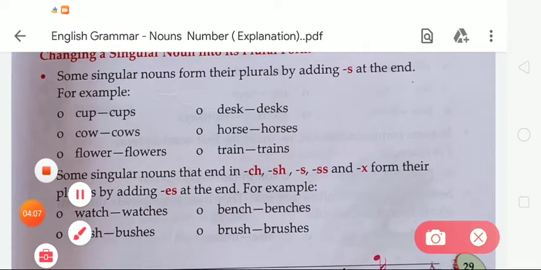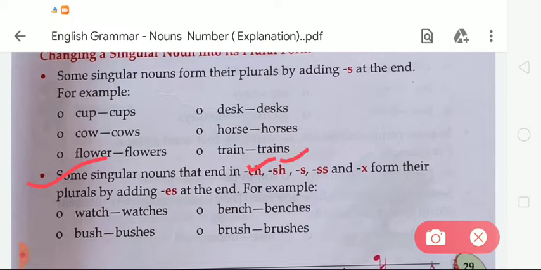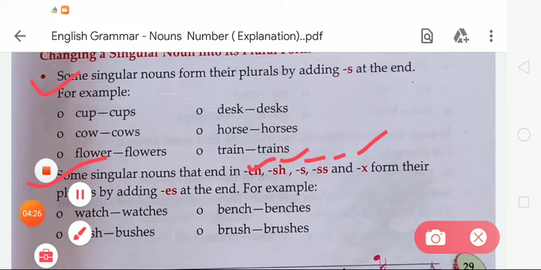Next, some singular nouns that end in ch, sh, s, double s or x form their plurals by adding es at the end. Remember, whenever the last letters of the given word are ch, sh, s, double s or x, we change the singular form into plural by adding es.